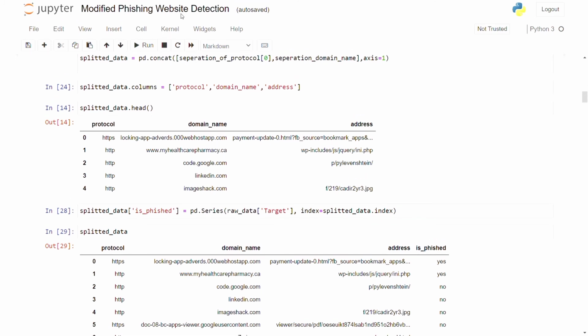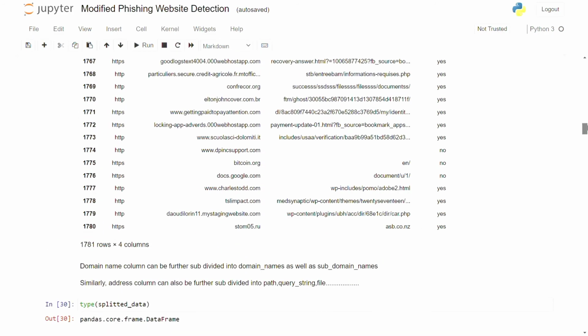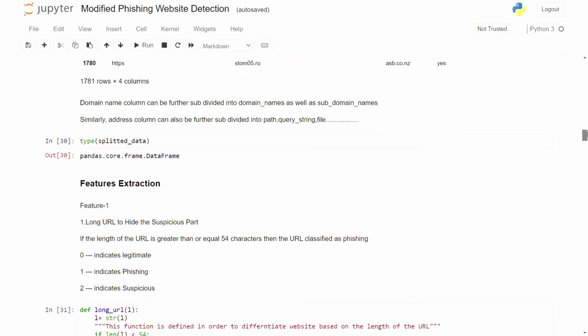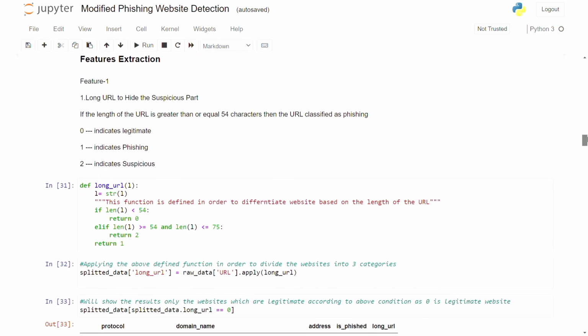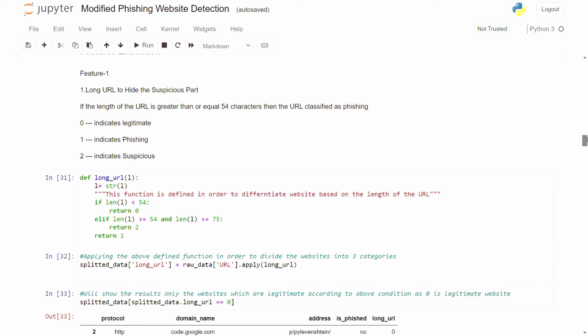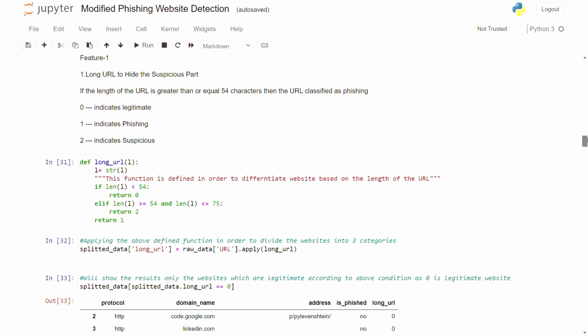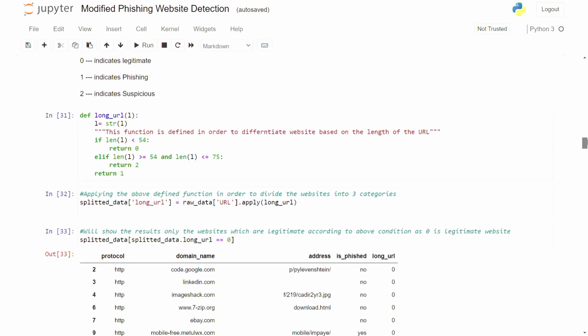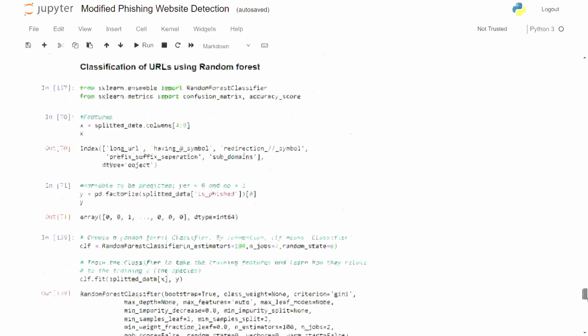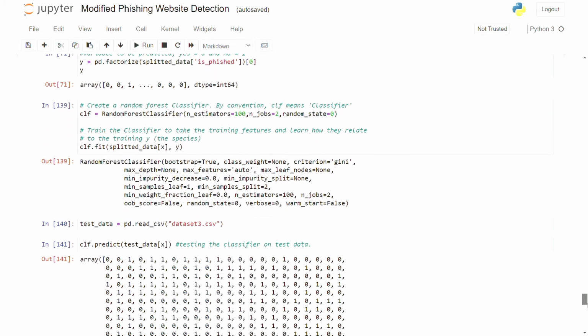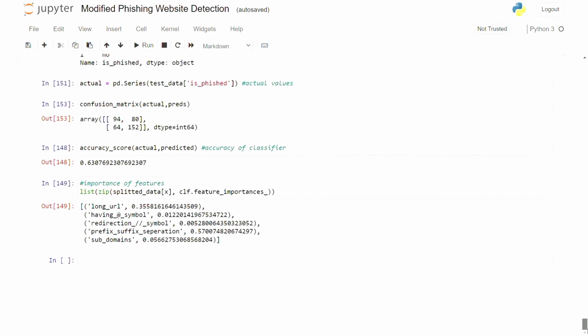Here I set the independent variables, like this is my data set overview, and the split data type is a pandas core DataFrame. For the feature extraction, I already set it in my PPT: long URL, hide that, where 0 indicates legitimate, 1 indicates phishing, and 2 indicates suspicious. This is my long URL, here using the random forest and then predicting models. I got a train and test split and the confusion matrix values. The actual prediction is 94, 80, 86 to 152.